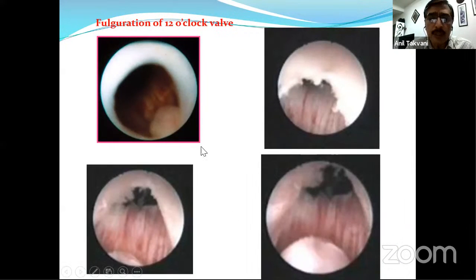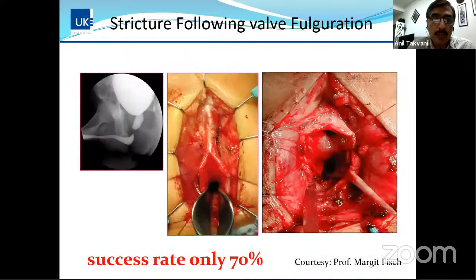Here you can see almost a type 1 shot of a classical PU valve, where I have demonstrated ablation at the 4, 8, and 12 o'clock. It should be very gentle fulguration, because these are very thin, avascular membranes, and a vigorous resection or vigorous ablation, burning, is not required. Otherwise, there can be stricture.